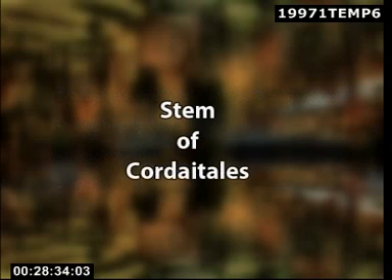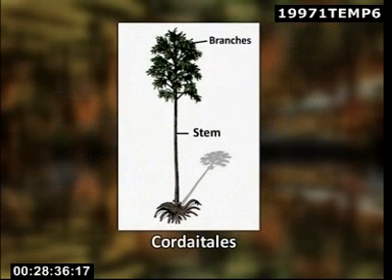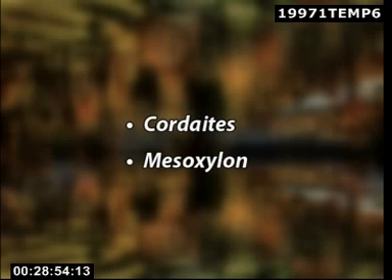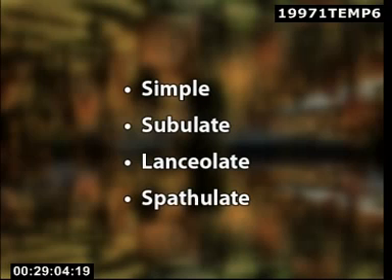Stem of Cordaitales. The stem was slender and about 30 meters tall and attained a diameter of about 65 centimeters. The branching was lateral, confined to the top of the tree. The cordaitalean stems have been described under several generic names. All of them, however, agree in the anatomy of Cordaites and Mesoxylon. Leaf of Cordaitales. The leaves showed considerable variation in family Cordaitaceae and were simple, subulate, lanceolate, spatulate with parallel venation. In Poroxylaceae, the leaves were simple and up to 1 meter long.